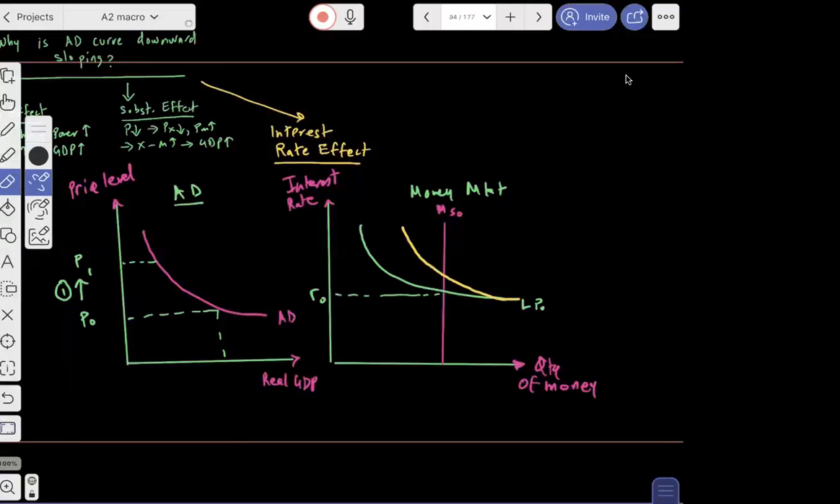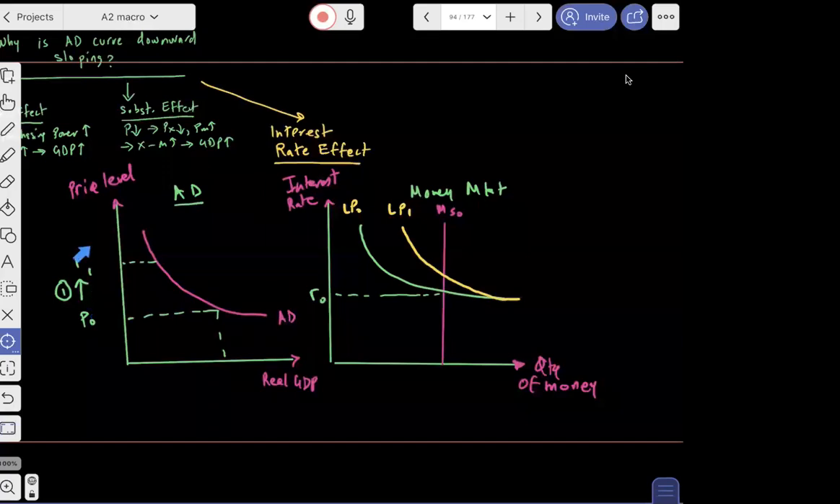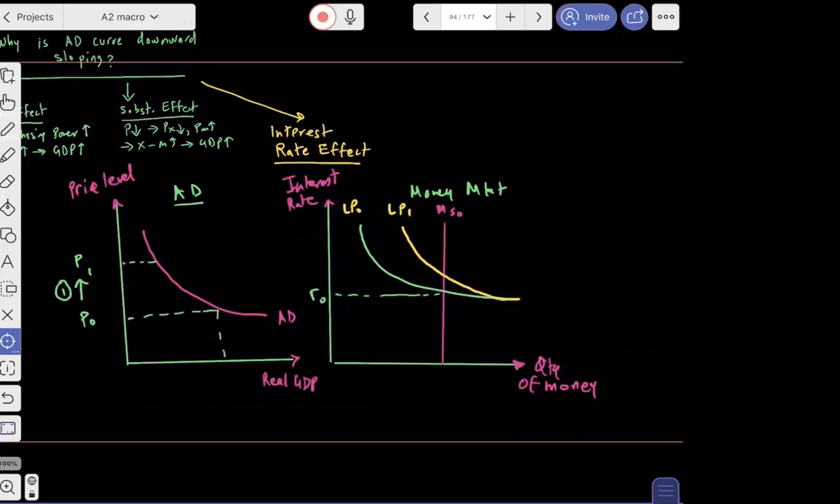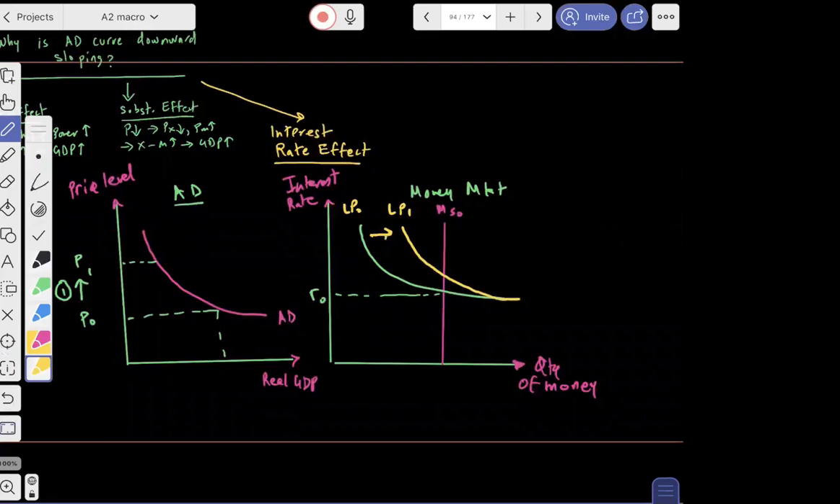Let me call this, in fact, I should write LP not here, because remember they become together afterwards. So let's say if LP not, we go to LP1. So when the price level goes up, people's purchasing power is going down. They will be requiring more money to undertake the same amount of transactions. And because of that, the demand for money goes up, which results in interest rates going up.